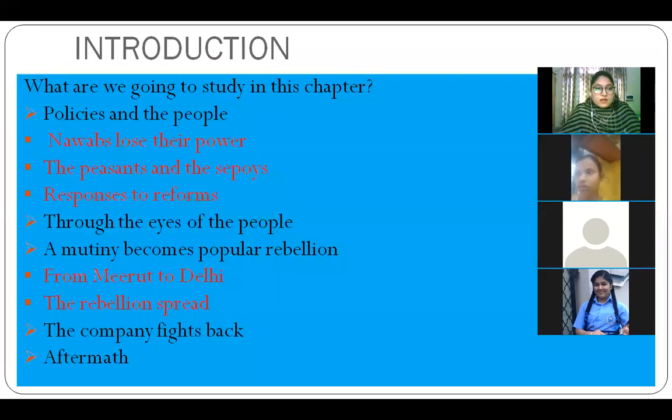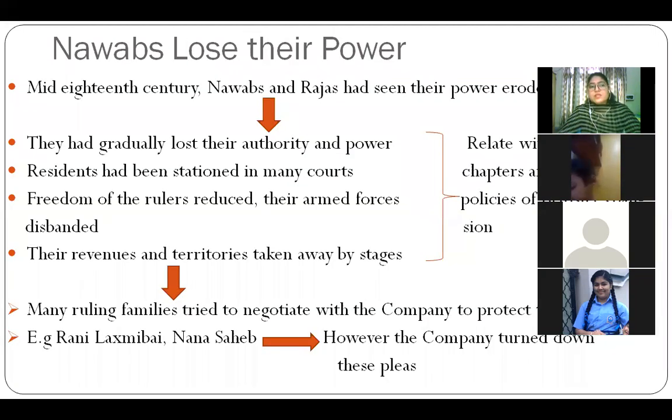So we had covered how the Nawabs lost their power, what were the reasons that they had to lose their authority and power. So I told you that residents had been stationed in many courts. I've explained all these things to you in detail. So freedoms of the rulers reduced, their armed forces were reduced, and their revenues and territories were taken away. So you can relate these things with the previous chapters which we have covered. Okay, so this is the time which we are talking about when all those policies were going on.